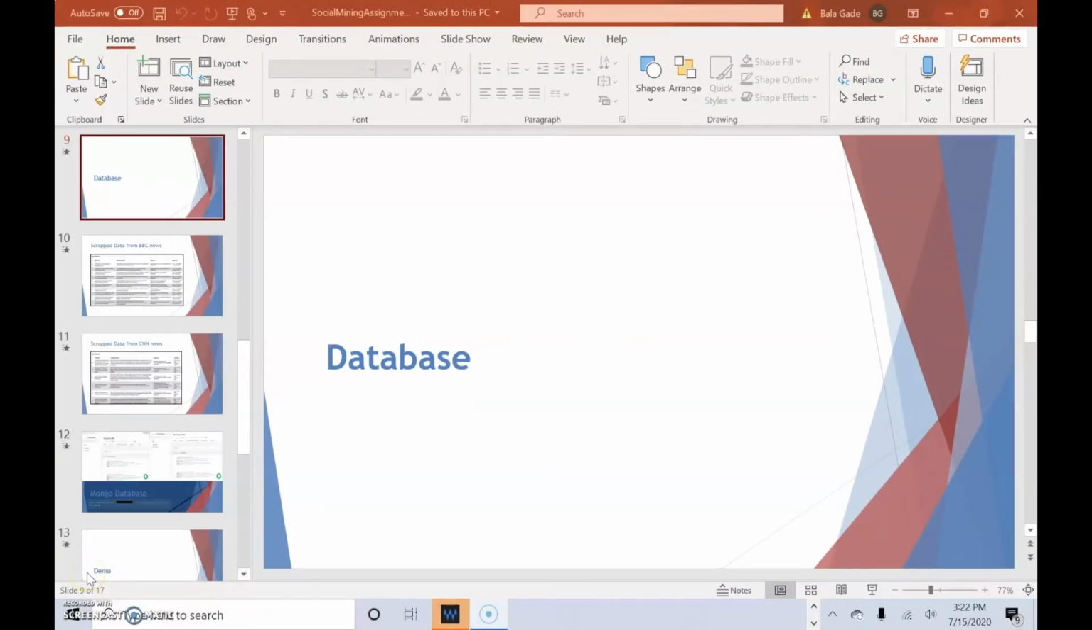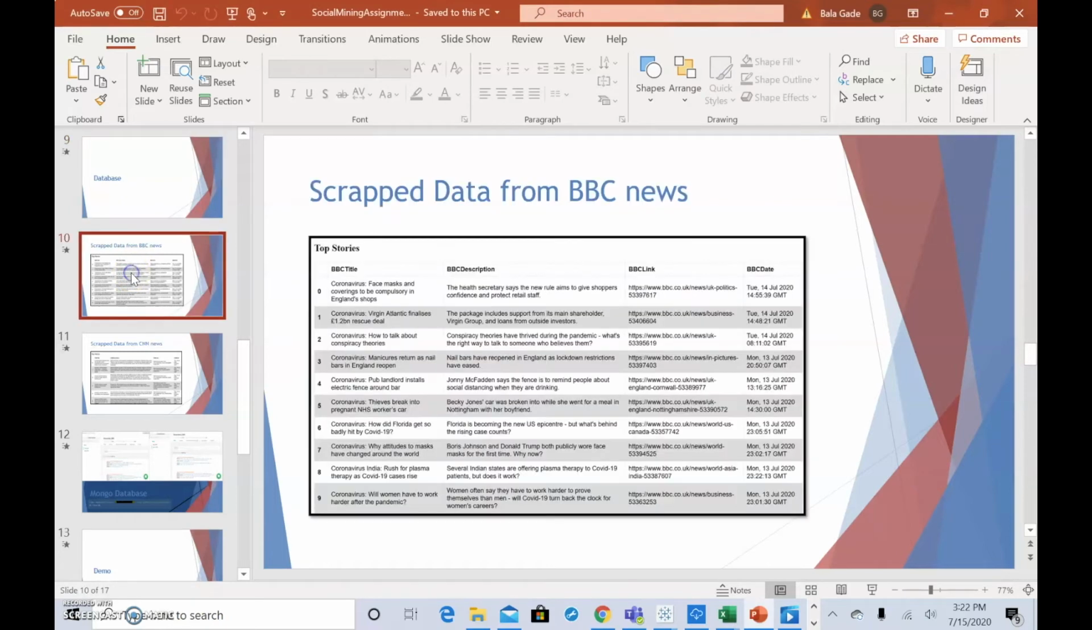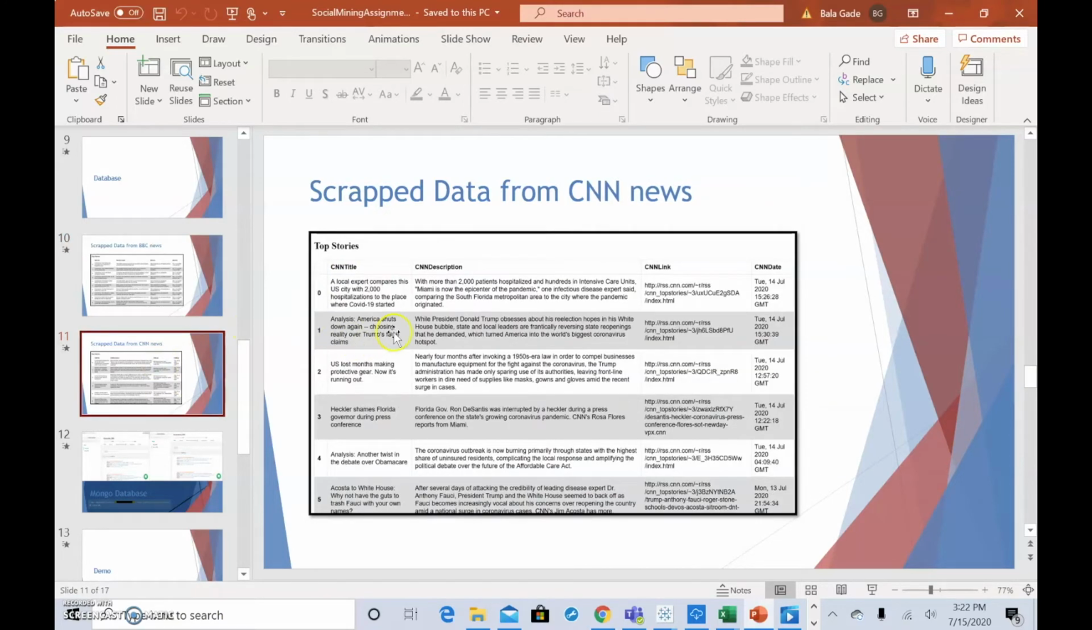Database migration. So now let's look at what we have done in database migration. We have scraped the data from two news outlets, BBC News and CNN News. From BBC News we have collected the BBC title, description, link and date. From CNN News articles, we have collected the CNN title, description, link and date.